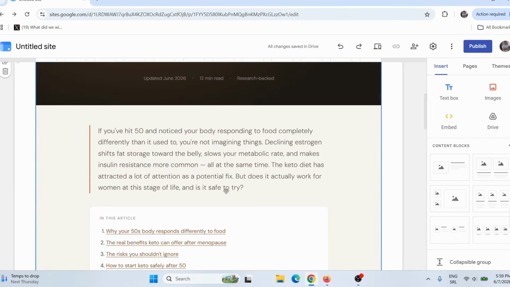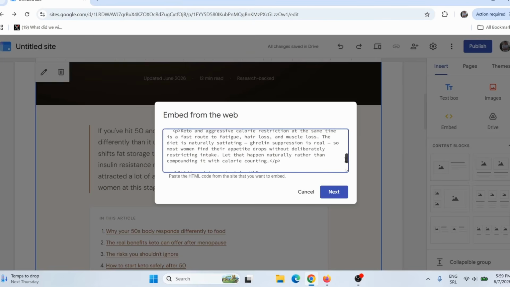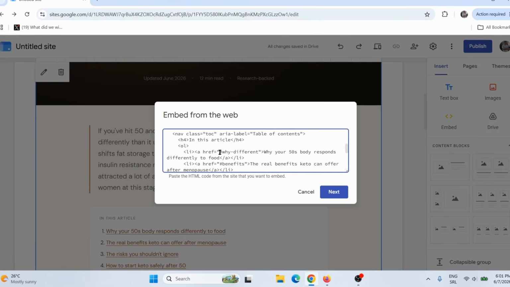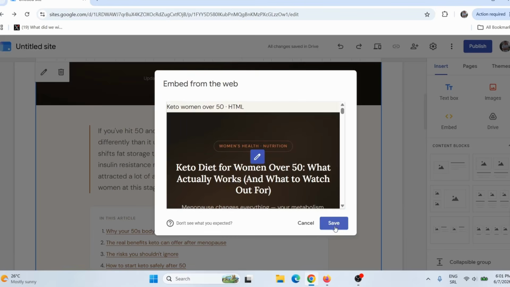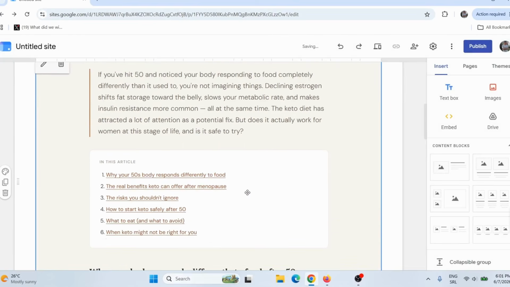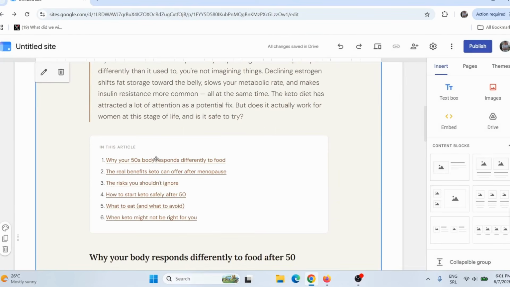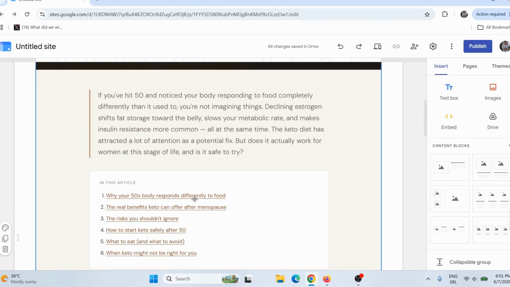And let's say, for example, I need to find some part of the article. So let's say, for example, so here I will simply add my affiliate link. Okay, just paste it here, click on next, click save, and that's it. I added my link. So now this is a clickable link. And if someone clicks on it and buys this product, I will earn an affiliate commission.